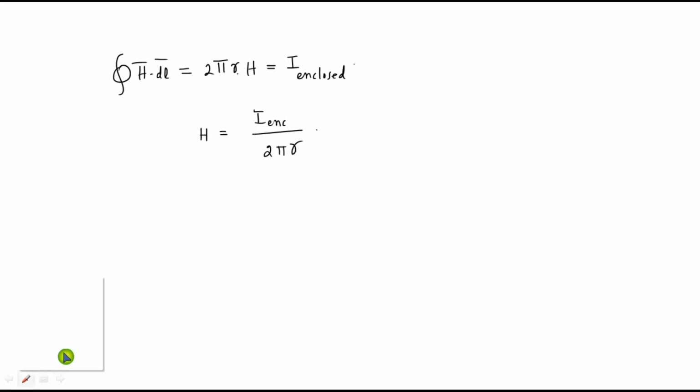So from this, what is the important observation? If r increases, what is happening to the magnetic field intensity? It decreases. If we keep on increasing the radius of the circle, what will happen? The magnetic field intensity is very less. That is a very important point.